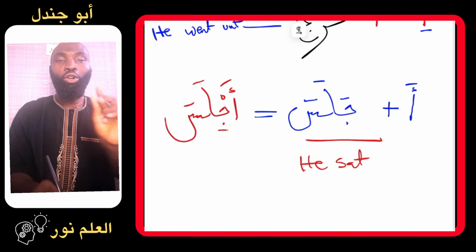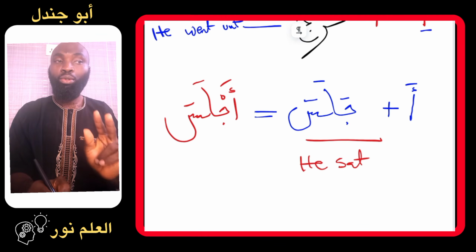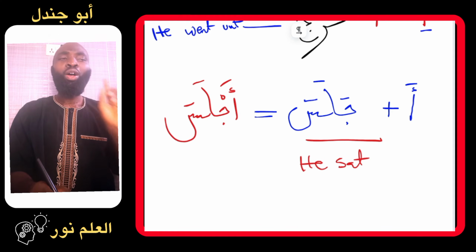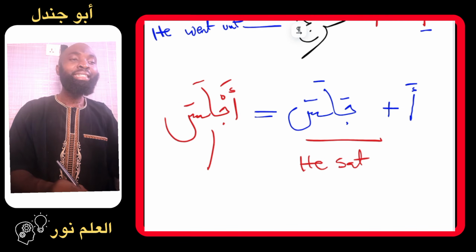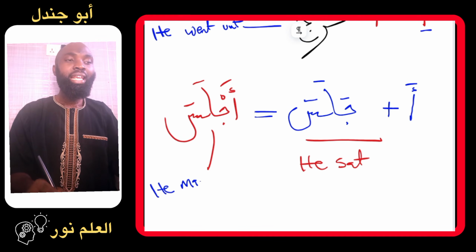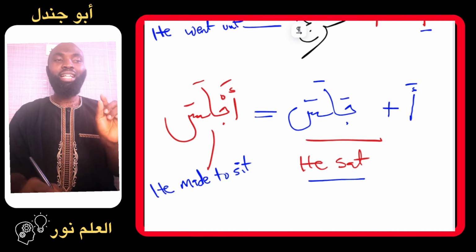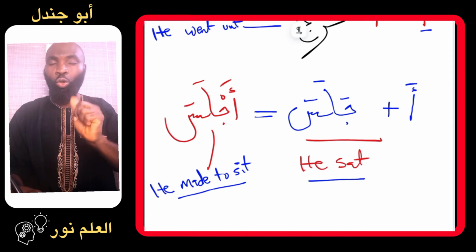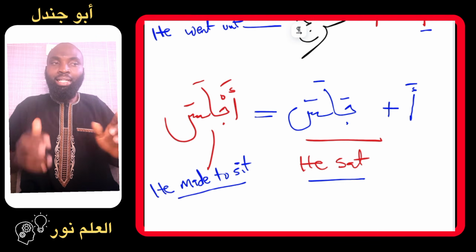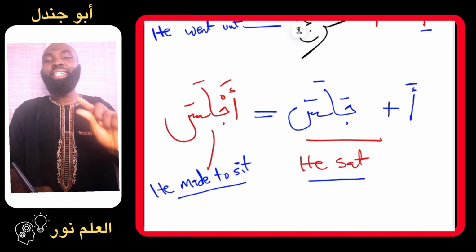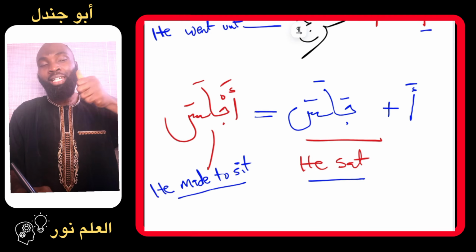The first letter of the original verb is now having sukun, while the remaining letters maintain their vowels. So we are having ajlasa. What is the meaning of ajlasa? Ajlasa simply means he made to sit. He made what? He made to sit. So if you look at the difference between these two verbs now, the first one, he sat. Who sat? The person himself, he sat. But in the second verb, he is transferring that action. He is making someone, or he makes someone else to sit.